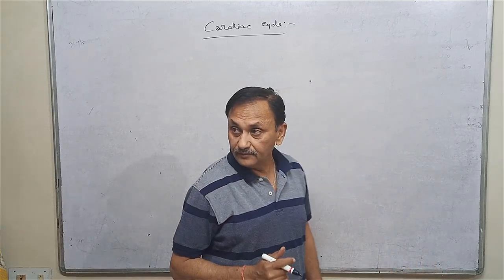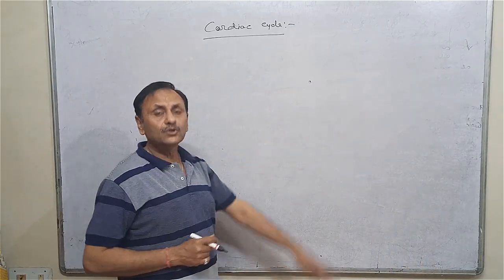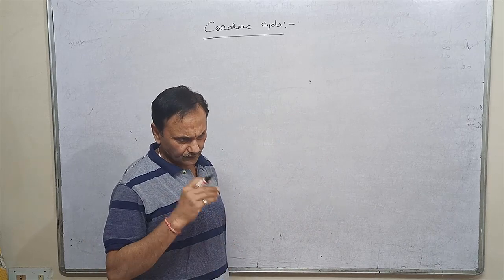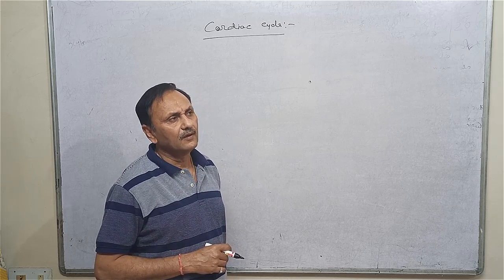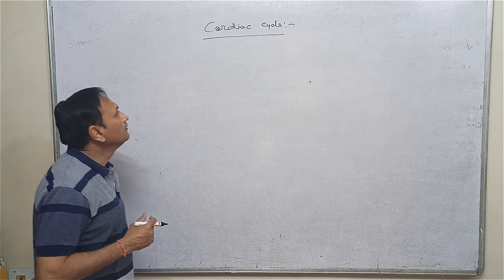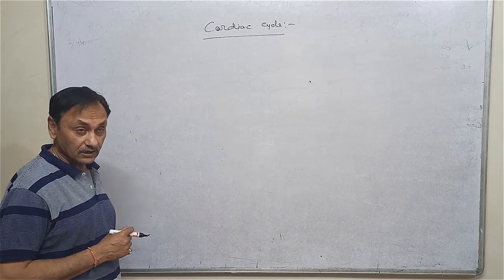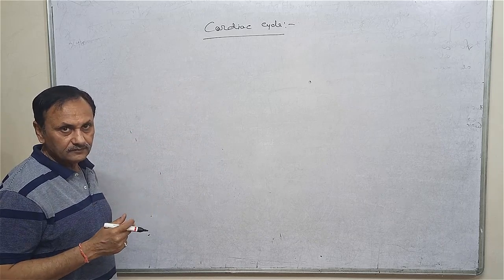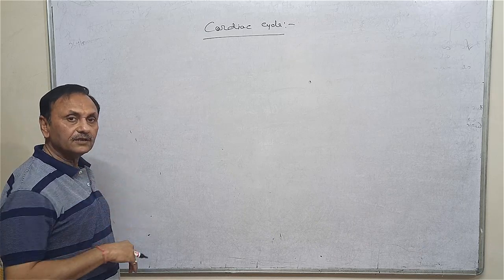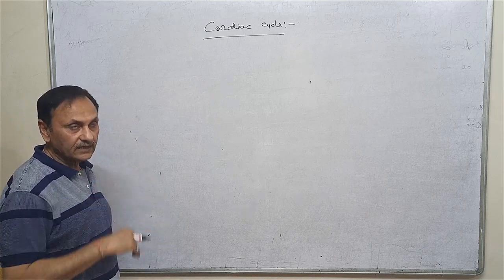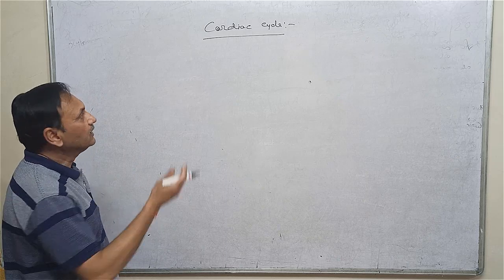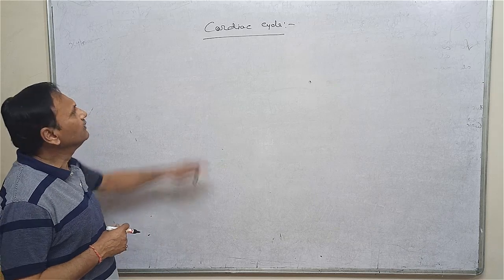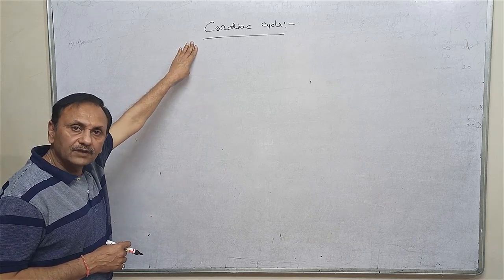In the previous lecture, we discussed the structure of the heart, the structure of the arteries, and the structure of the veins, in brief. Now we will discuss how transportation takes place inside the body as well as inside the heart, how the heart pumps the blood, how the heart collects the blood, what are the means of collection of the blood, and how it will be distributed. That will be under the subheading of the cardiac cycle.